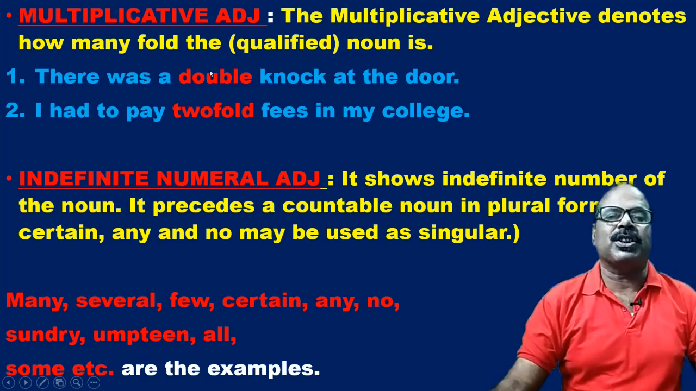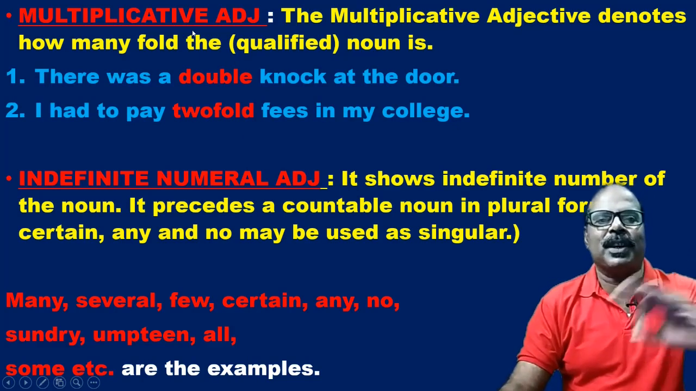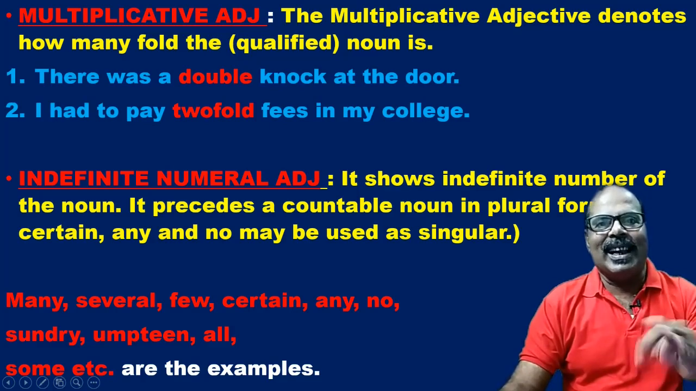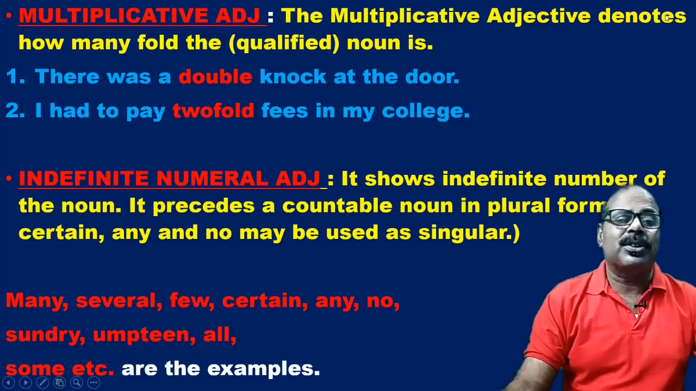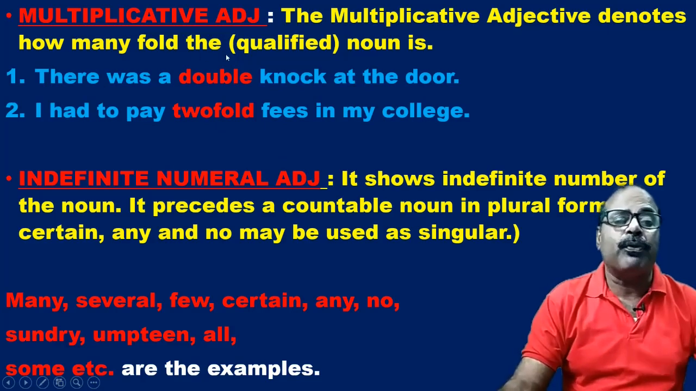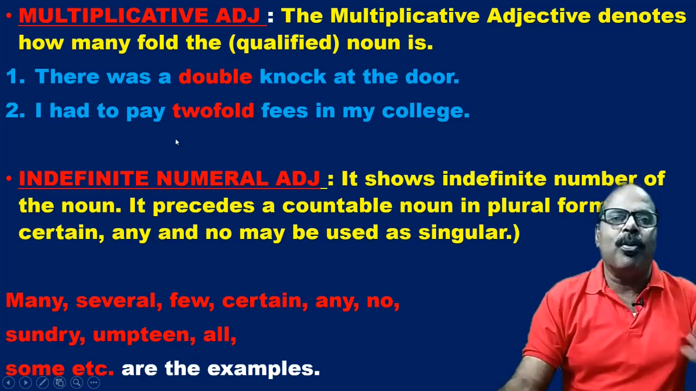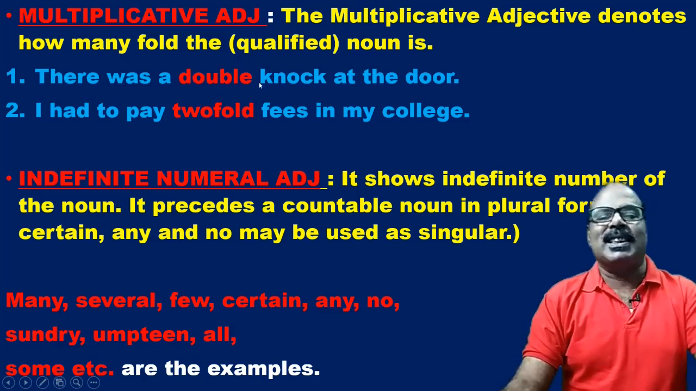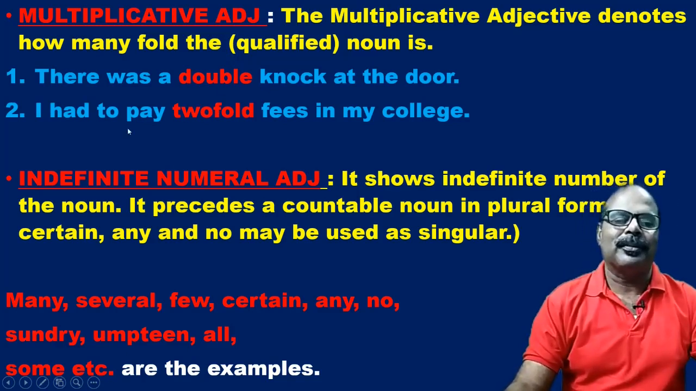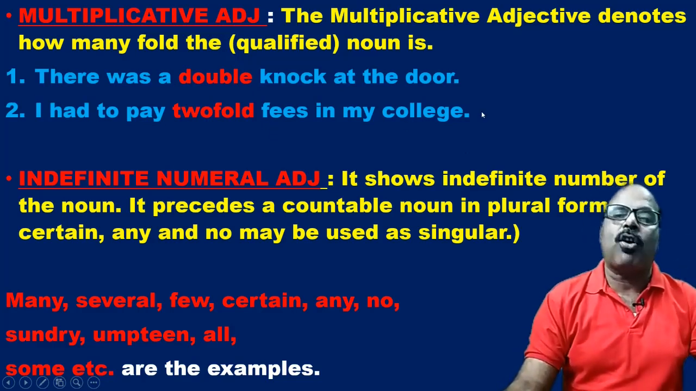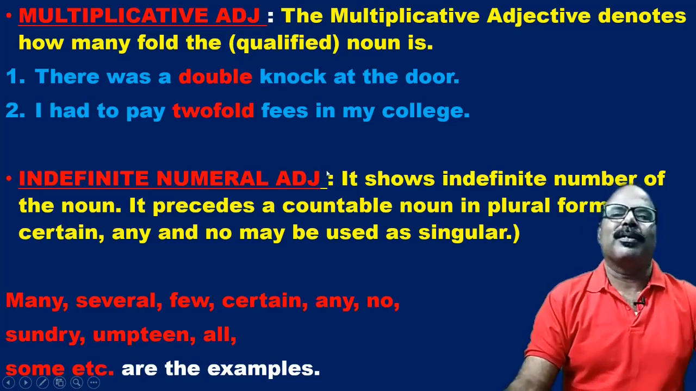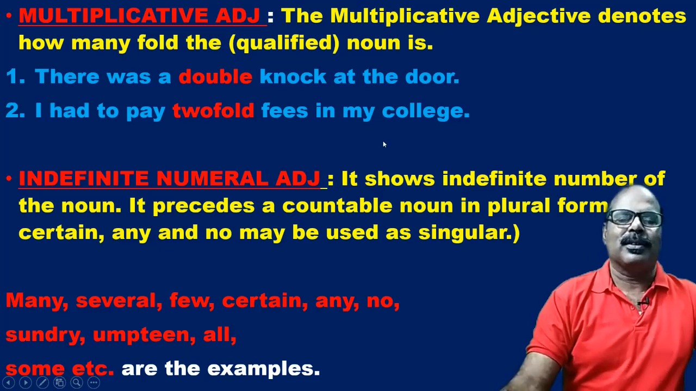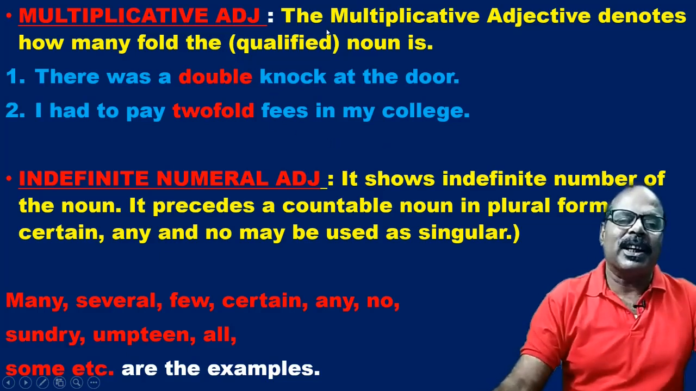Now multiplicative adjectives. The very term says multiplication. So single, double, treble or triple. The multiplicative adjective denotes how many fold the qualified noun is. So there was a double knock at the door. I had to pay twofold fees in my college. So double, treble or triple, twofold, manifold, all these are multiplicative adjectives.